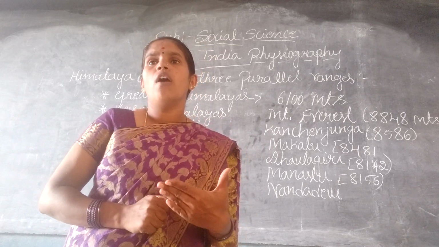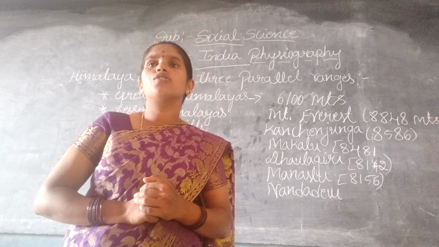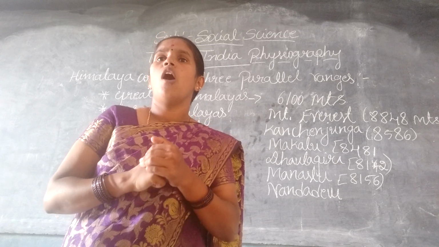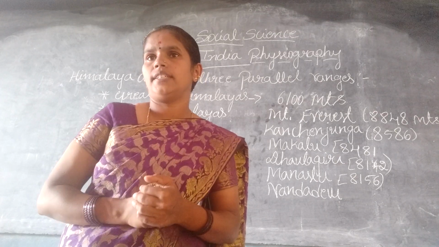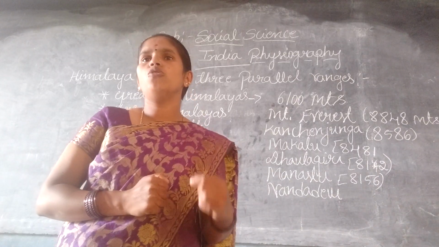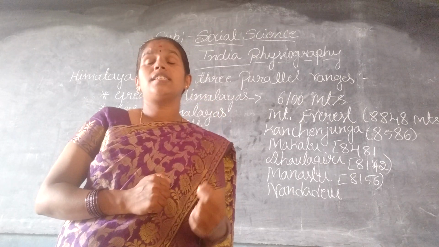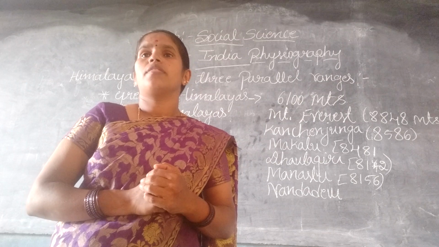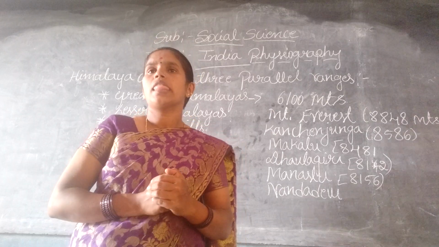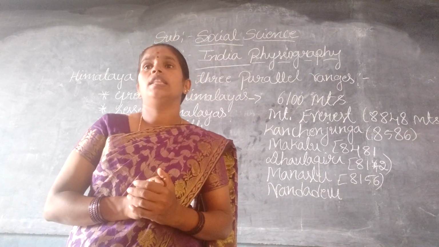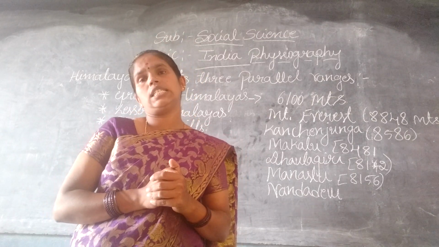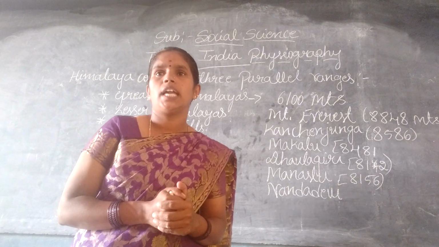They comprise the Karakoram range, where the highest peak K2 or Mount Godwin Austen is located. It is the highest peak in India.